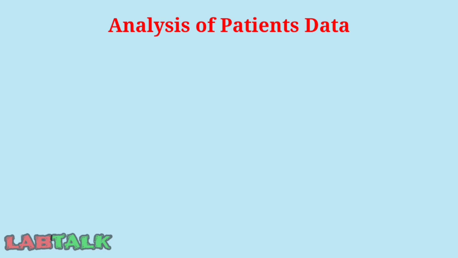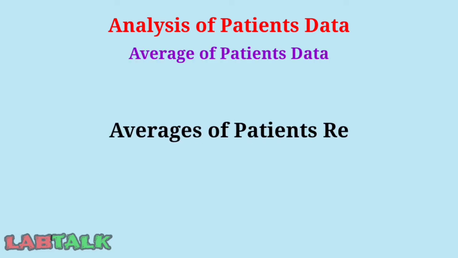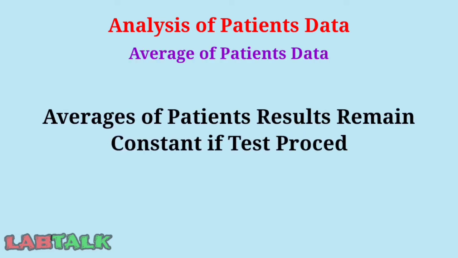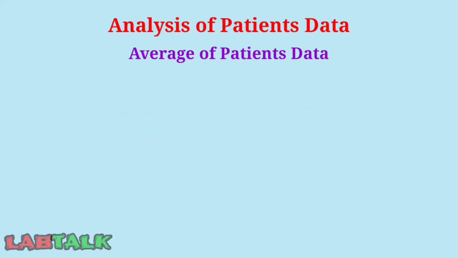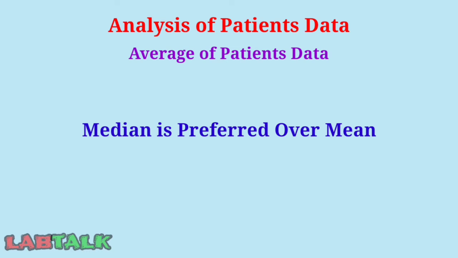The assumption made for this approach is that the average result or other statistic of a group of patient samples will be relatively constant when the test procedure is stable. The median of patient data rather than the mean may be used. Medians are more resistant to outlier effects, so medians are the preferred measure for the analysis of patient data.